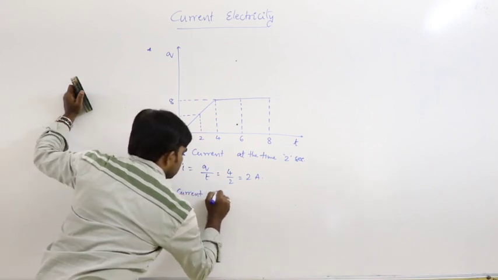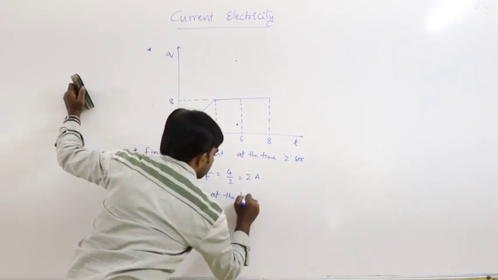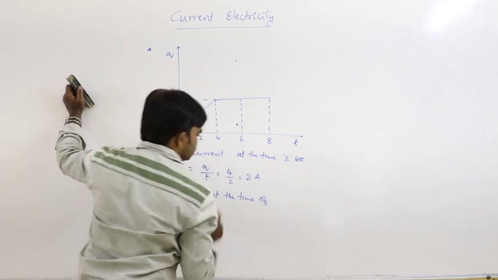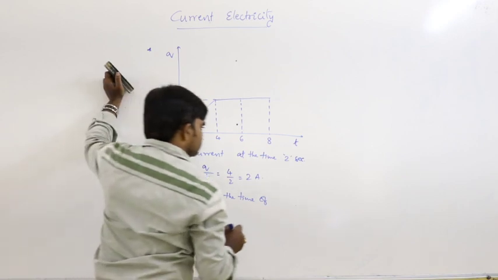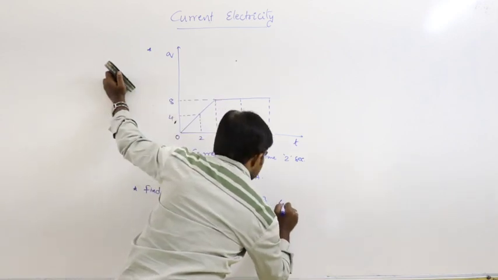So here again, find the current at the time of 4 seconds.